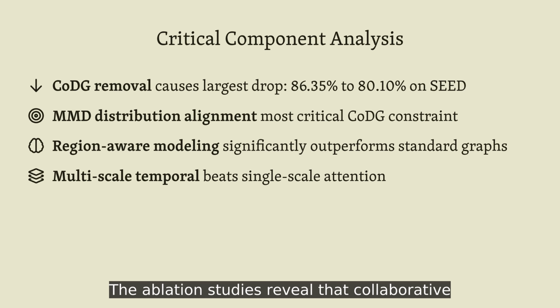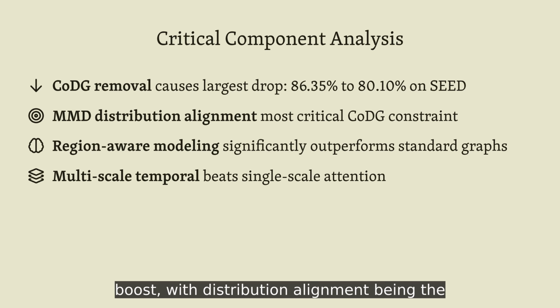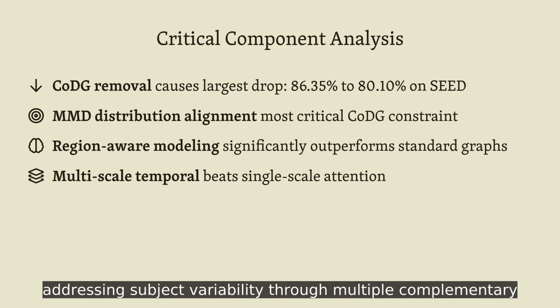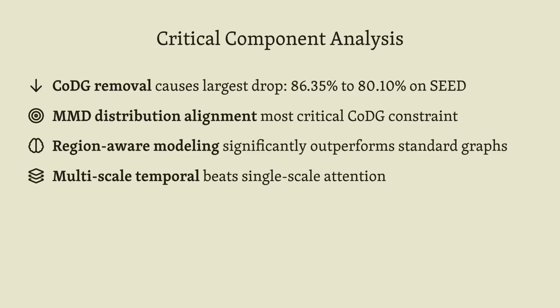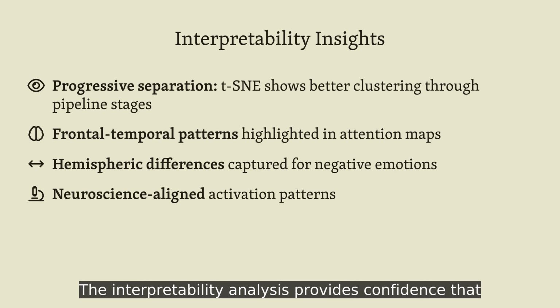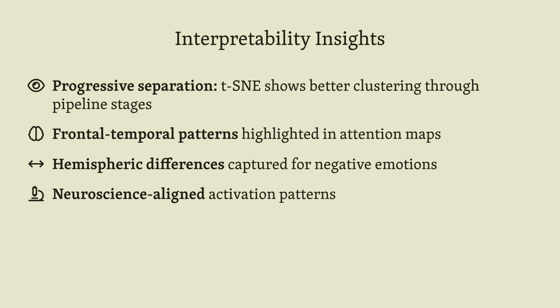The ablation studies reveal that collaborative domain generalization provides the biggest performance boost, with distribution alignment being the most crucial constraint. This confirms that addressing subject variability through multiple complementary losses is the key innovation. The interpretability analysis provides confidence that the model learns meaningful patterns rather than spurious correlations. The attention maps align with known neuroscience findings about emotion processing in frontal and temporal regions.